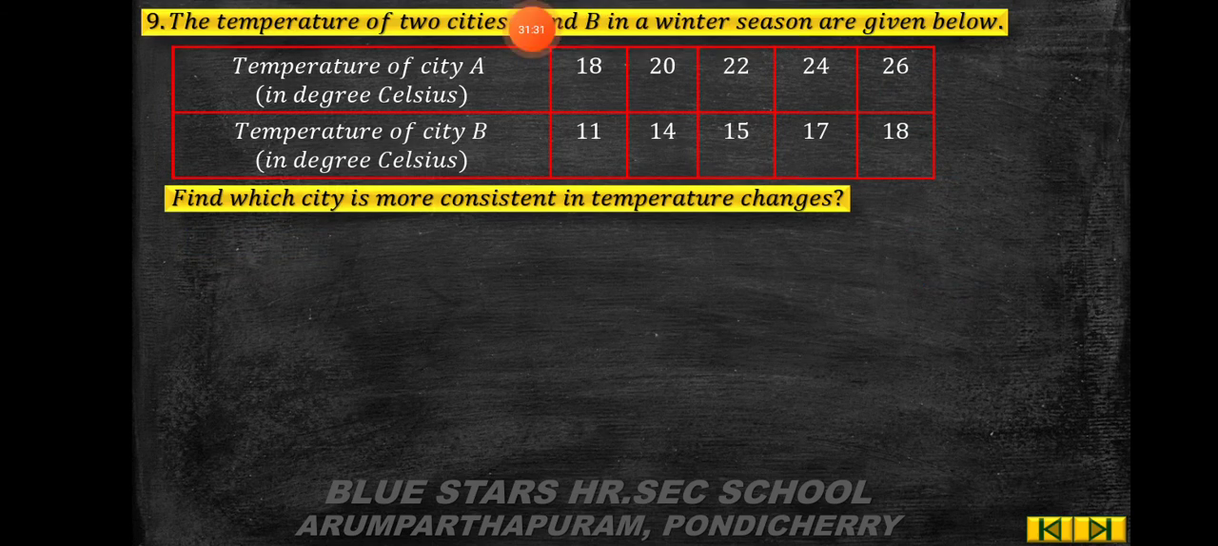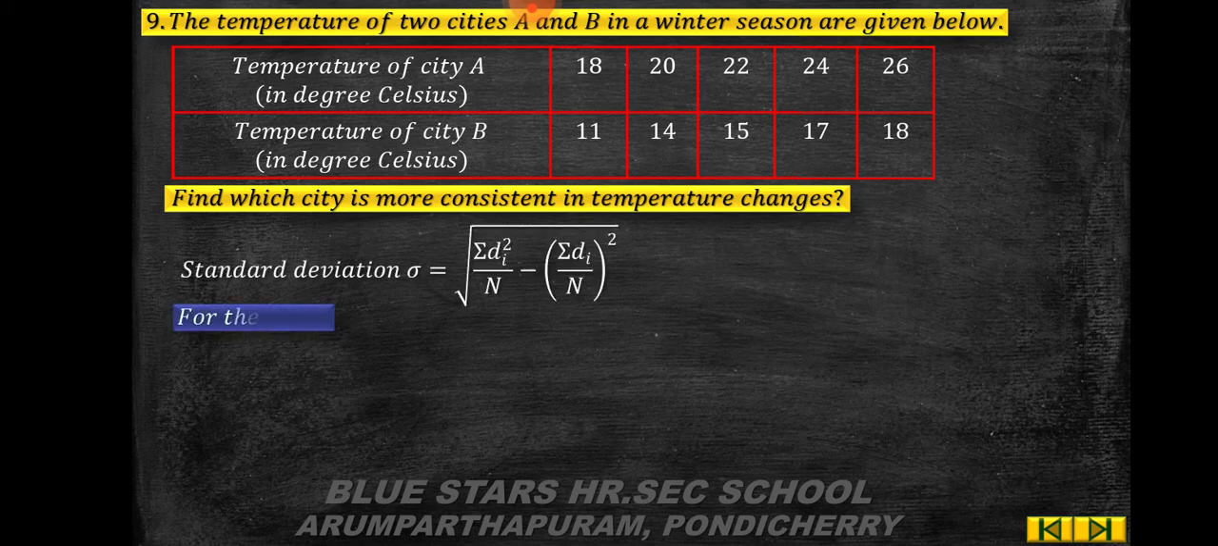Problem number 9, the last problem of this exercise in Statistics 2. The temperatures of two cities A and B in a winter season are given below. Temperature of city A in degrees Celsius: 18, 20, 22, 24, 26. Temperature of city B in degrees Celsius: 11, 14, 15, 17, 18. Find which city is more consistent in temperature changes.